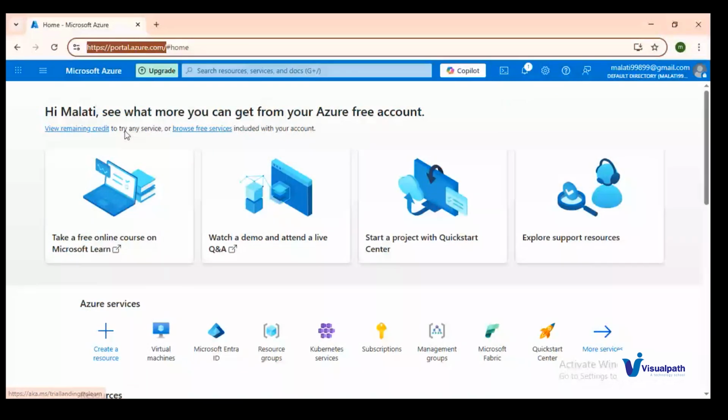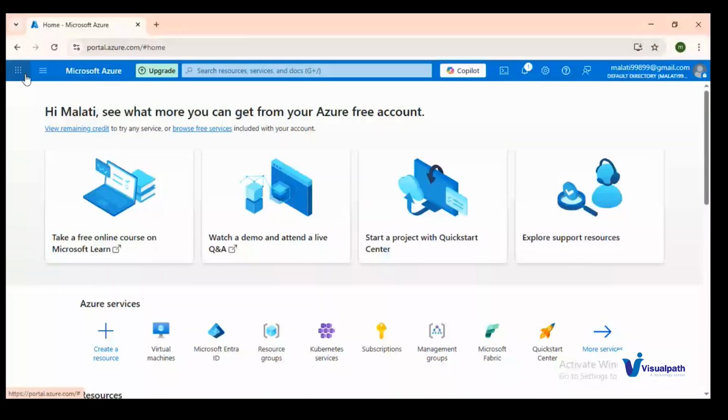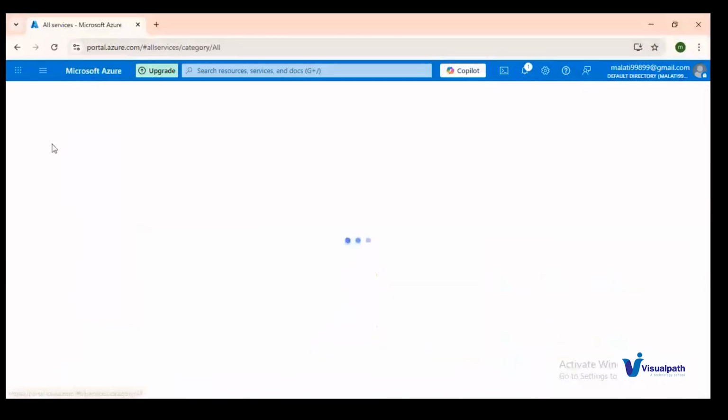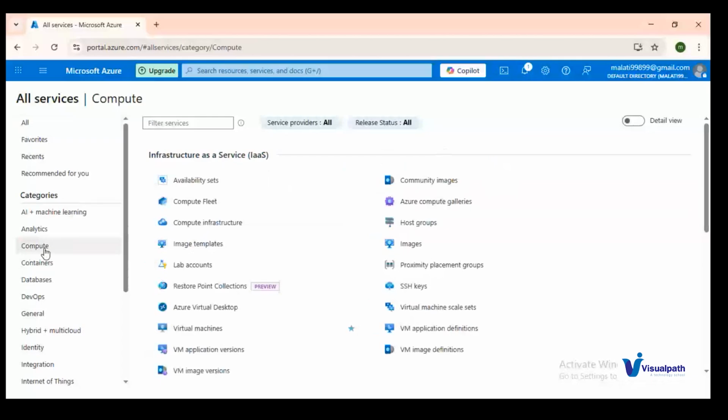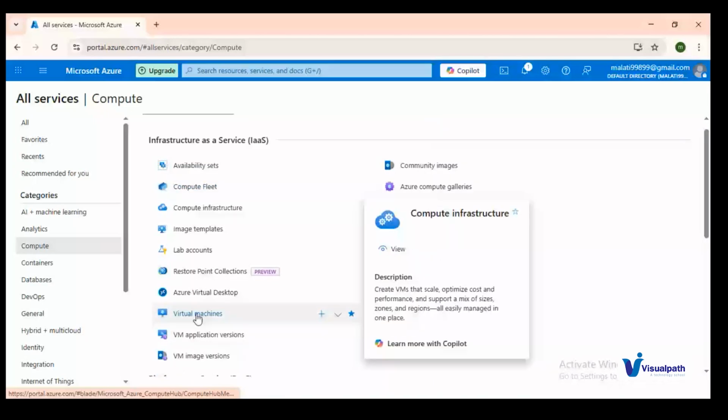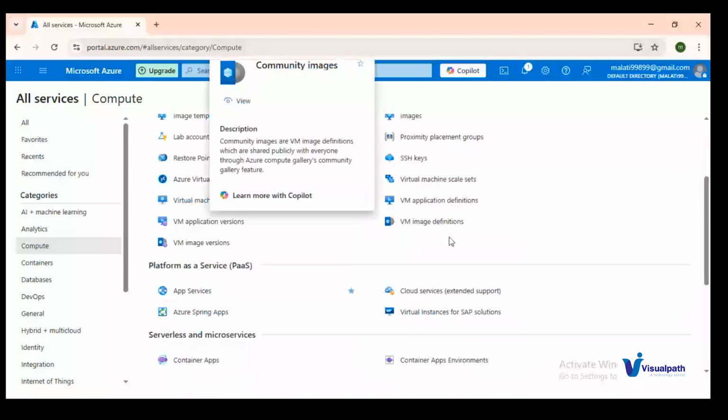If you click on this icon, you need to select All services. This is where it will provide you different categories and subcategories. See here, these are the categories you have. We will majorly focus on a few categories, starting with compute services. In the compute category, you can see availability sets, compute instances, virtual machine scale sets, container images, all in this compute category.